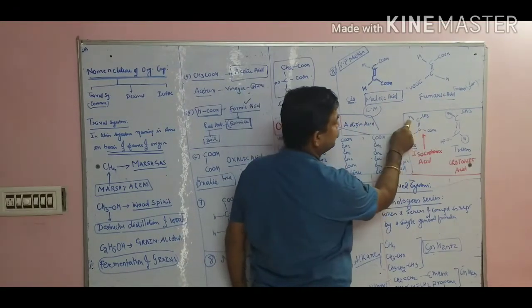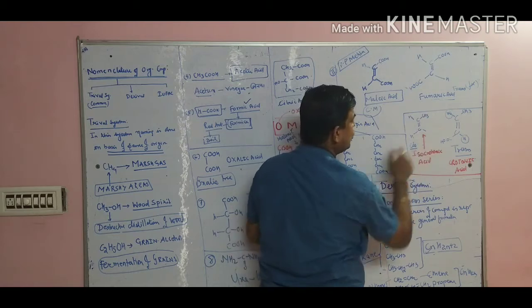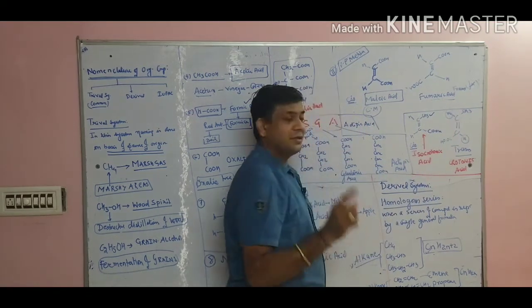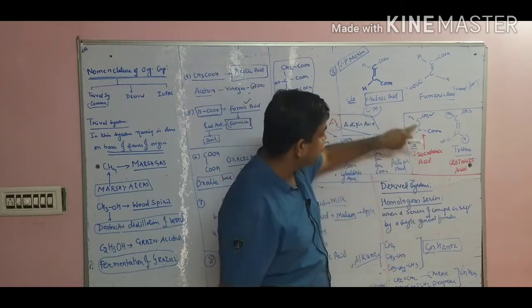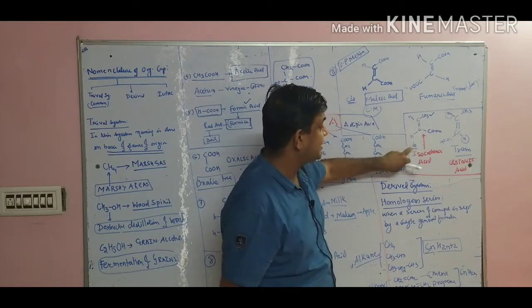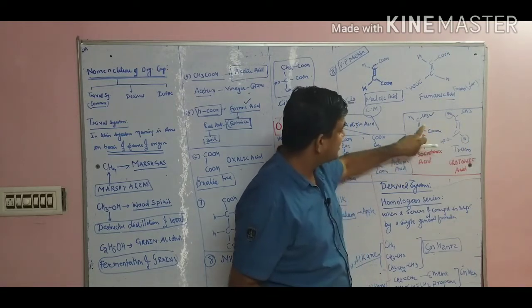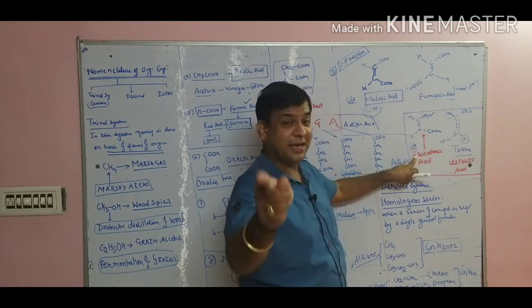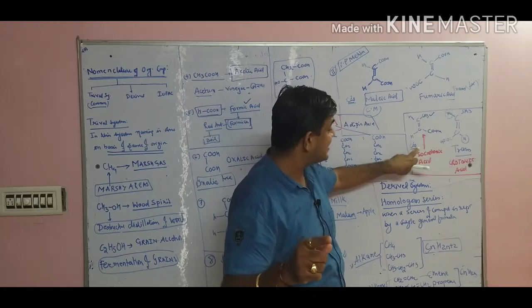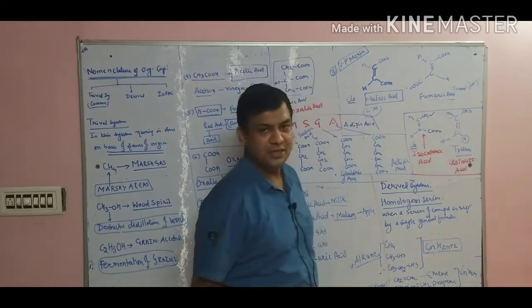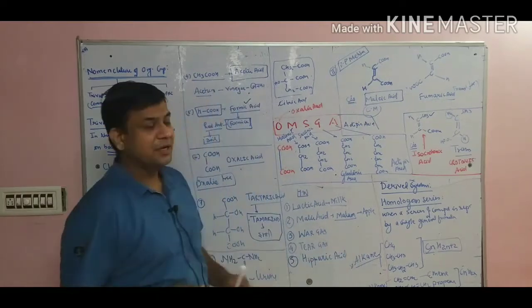I put 2 H, 1 COOH and 1 CH3 group. With respect to the hydrogens, if both hydrogens are on the same side, it is cis. If I put them on opposite sides, it is trans. Cis is isocrotonic acid, and trans is crotonic acid. So these are certain examples.